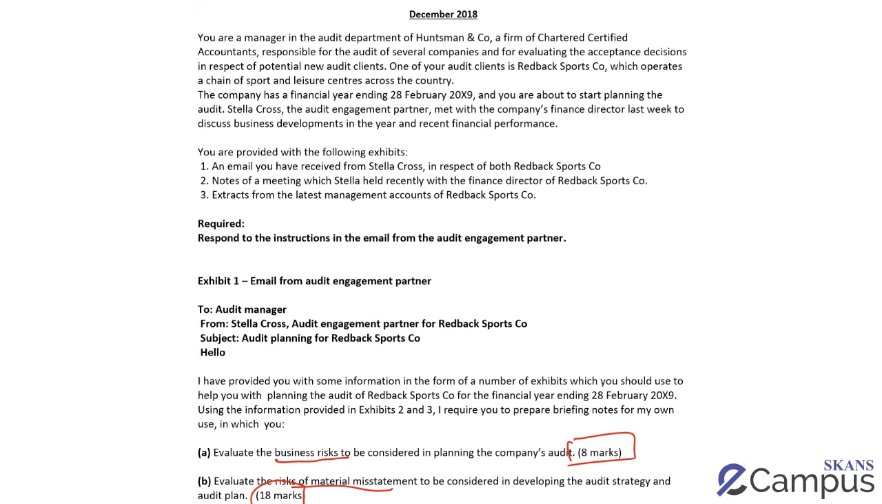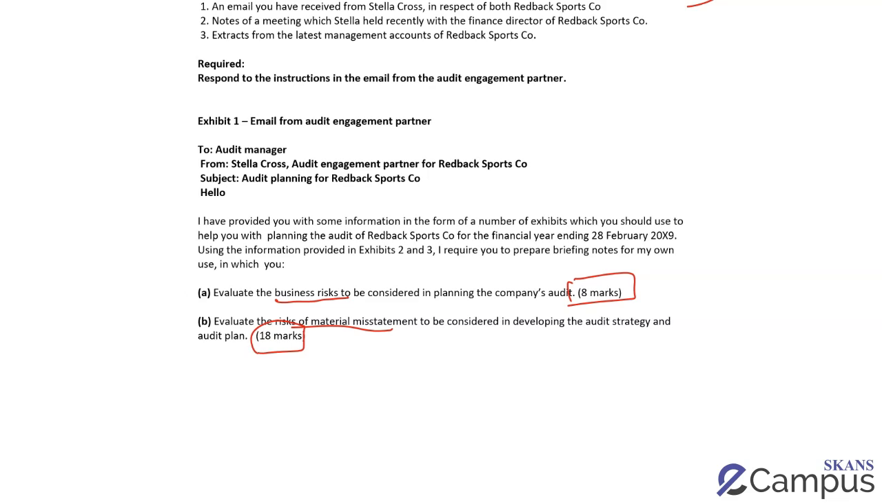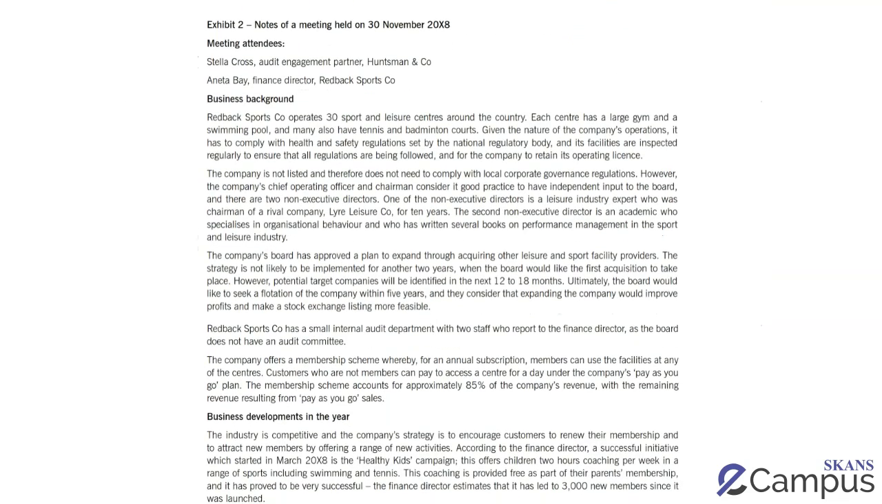So I read the information. I've understood what the client is doing. I've understood that the year end is 28th February 2019. I then go on to read the rest of the question. Once I've done that, this is where the technique starts. Please try and follow this. Trust me, students tend to struggle less if they do what I'm going to say next.